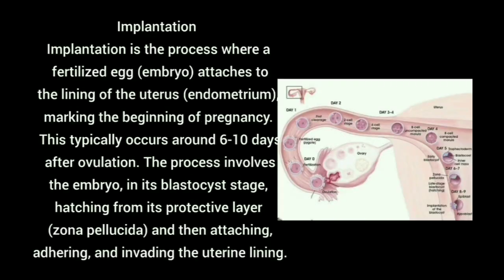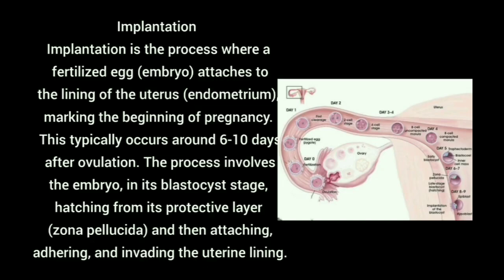That endometrium wall gives the nourishment to the fetus until its birth. Next, implantation. After the fertilization, the fertilized egg is attached to the endometrium wall. That process is called implantation. This process happens 6 to 10 days after the ovulation, meaning production of ovum. This process involves the embryo in its blastocyst stage, hatching from its protective layer called zona pellucida, then adhering and invading into the uterine lining.